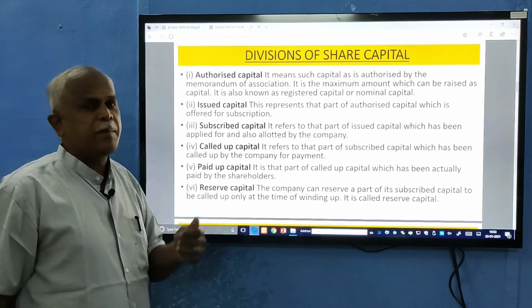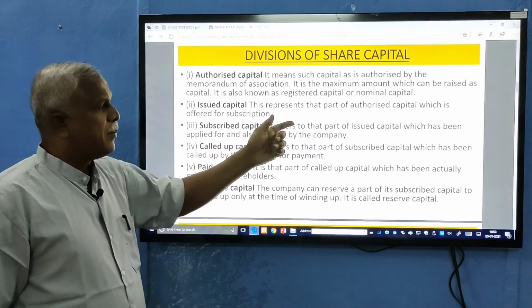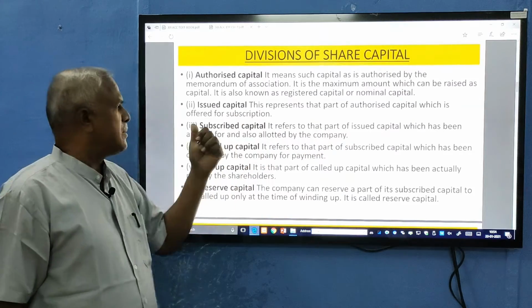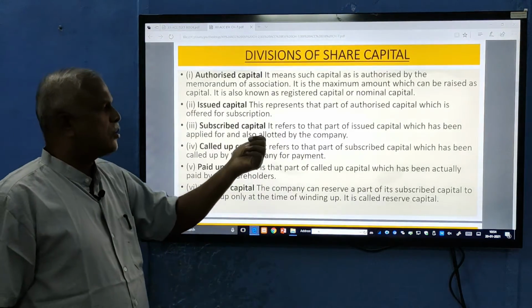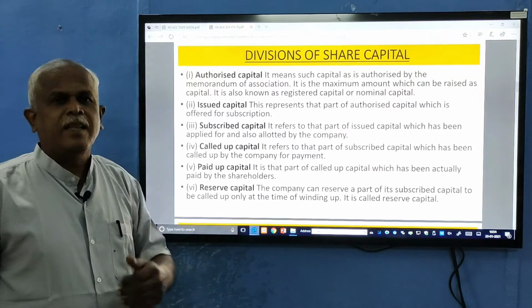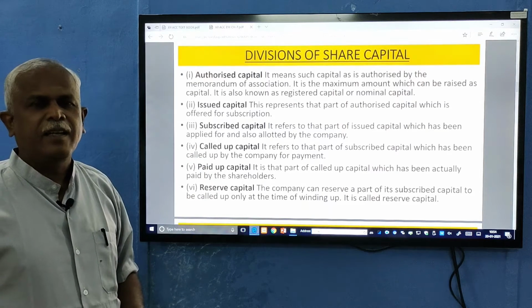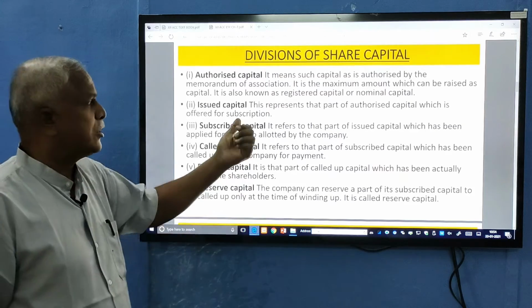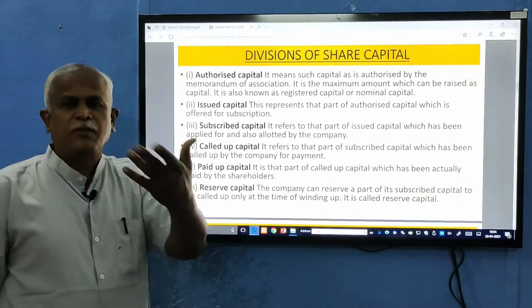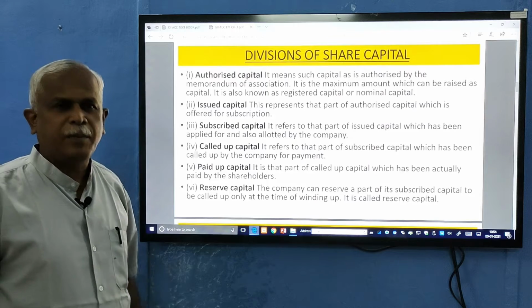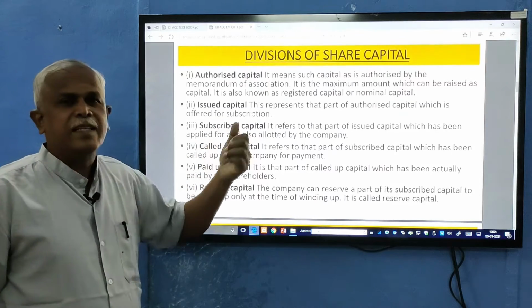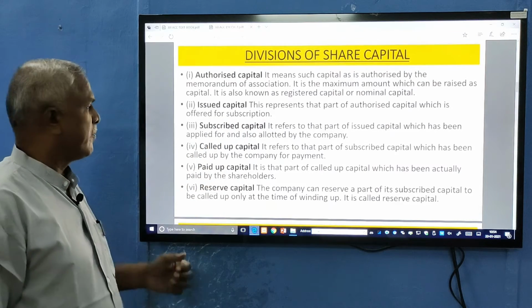Next is subscribed capital. It is a part of issued capital which has been applied for and also allotted by the company. That means the people came forward to put their money in the issued capital. If it is fully taken up, it is called fully subscribed. If it is partial, then it is called partial subscription.